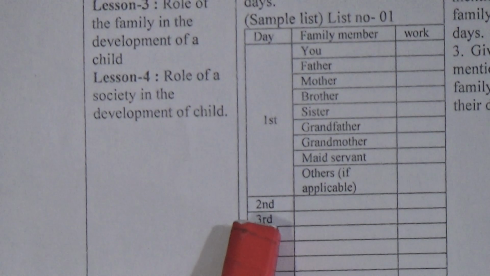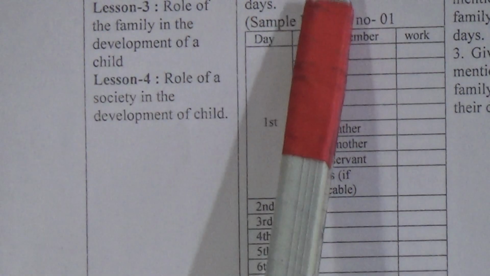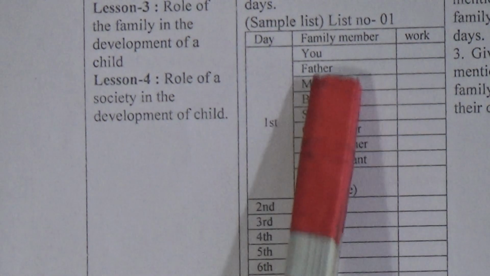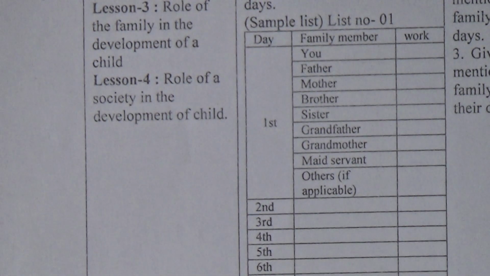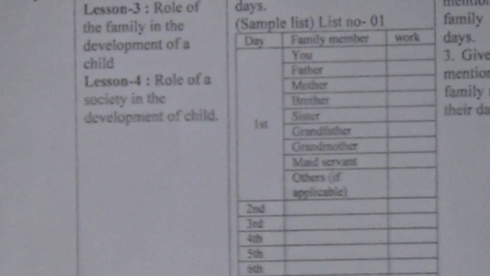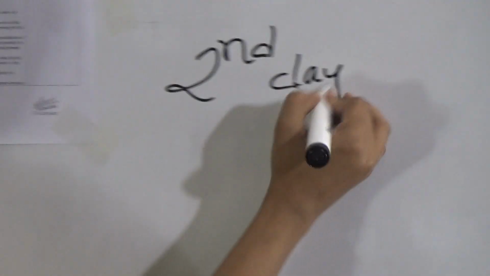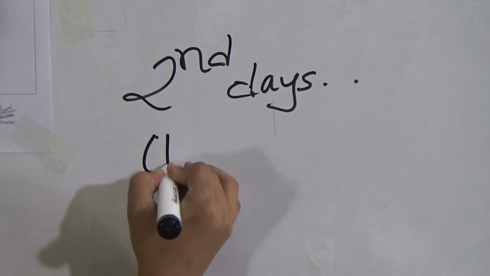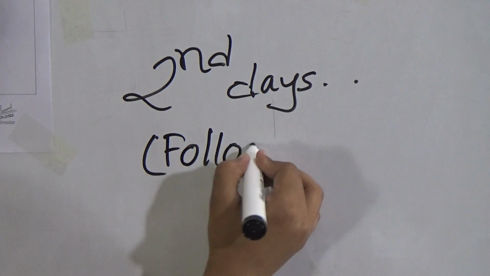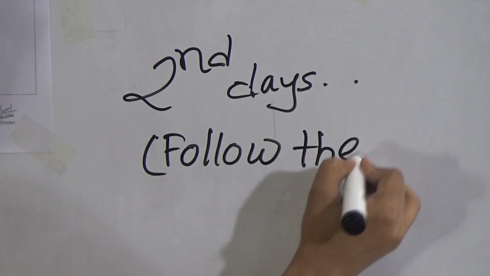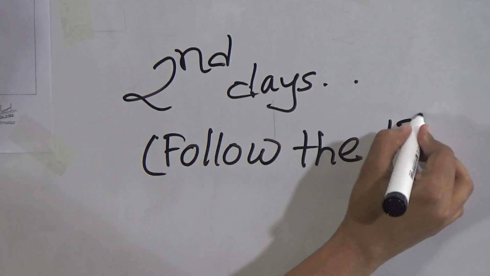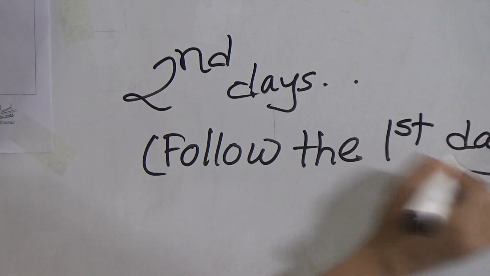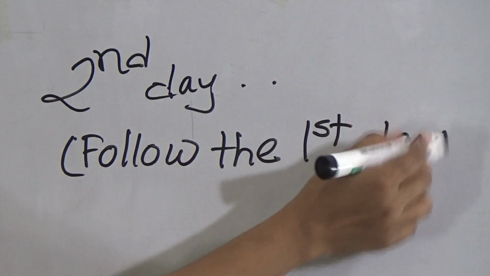And in the second day also you have to do the same thing as the first day. Suppose you are writing in the second day's work list, you have to write here by just following the first day.